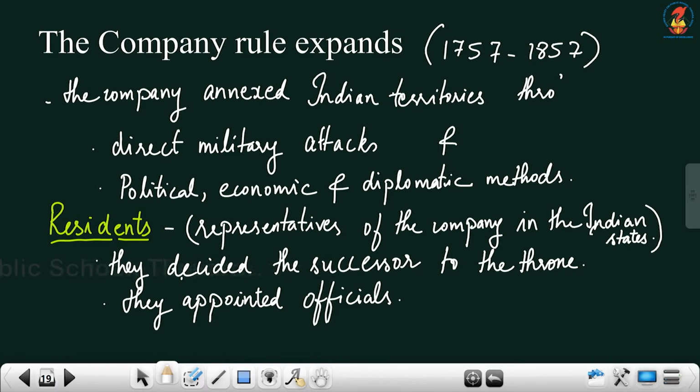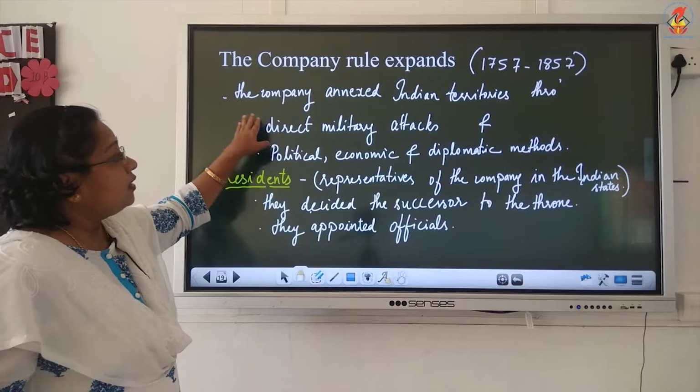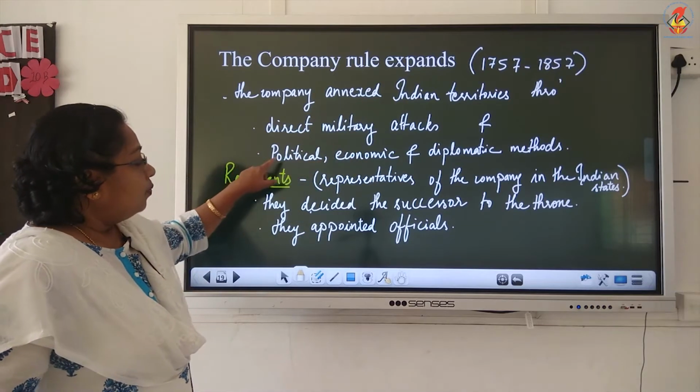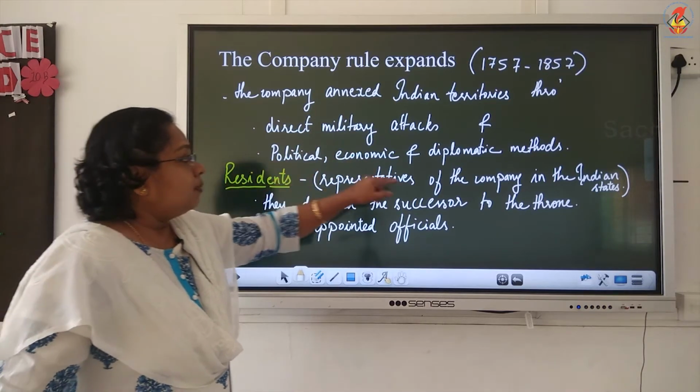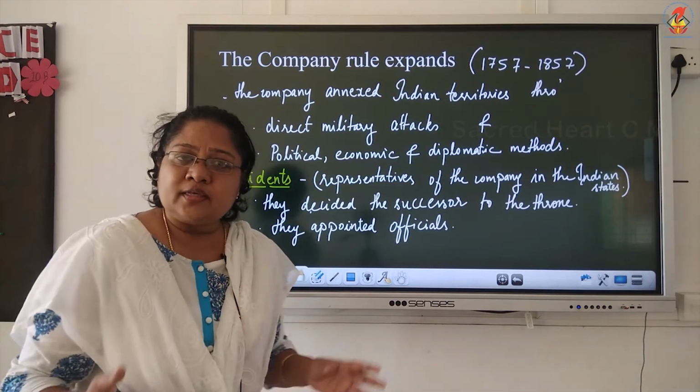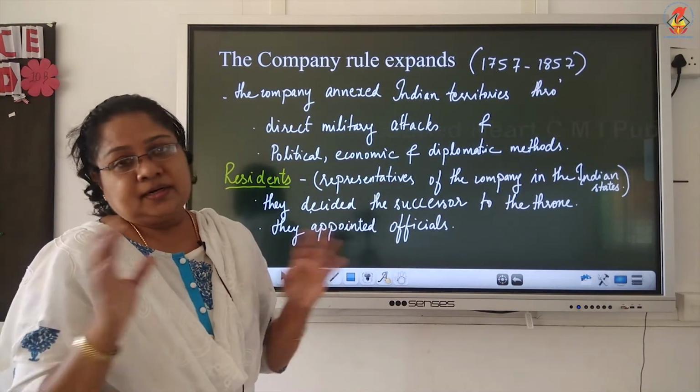Then through economic methods they captured our territory, also diplomatic methods. So the different methods they used to annex a country: first is direct military confrontation, then political methods, economic methods and diplomatic methods. So they used all possible ways to capture our territory.